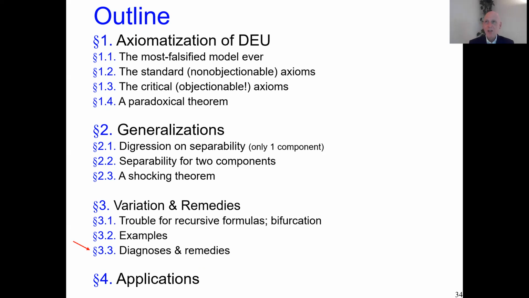So we should have diagnosis to see which of the two is more convincing, and we should find remedies if one is more useful for us than the other. Maybe if you are a social planner and you have to, or maybe your children, you have to divide ice creams over them. You want them to perceive fairness, then you maybe should frame it one way, not the other, to enhance maybe row monotonicity or column monotonicity, whatever serves the perception of fairness better. So those kinds of things we should look into and discuss, and that will be in the next section, but in the next recording. So I finish this recording here.